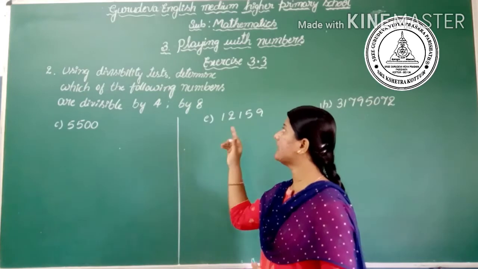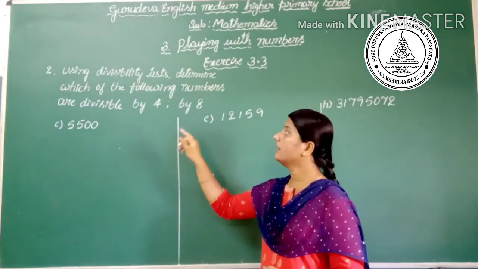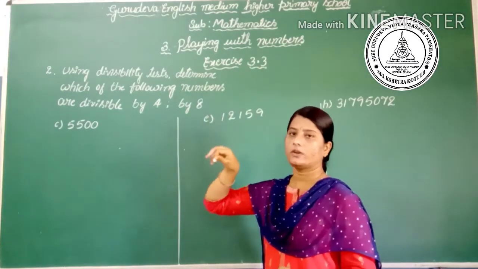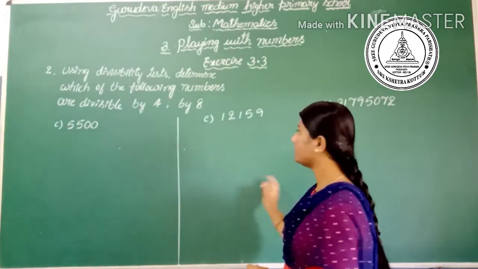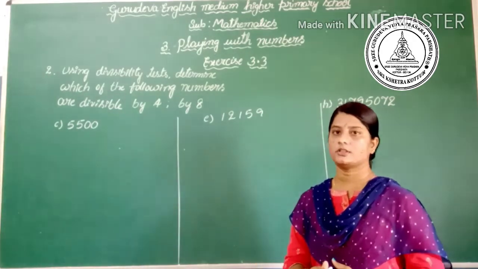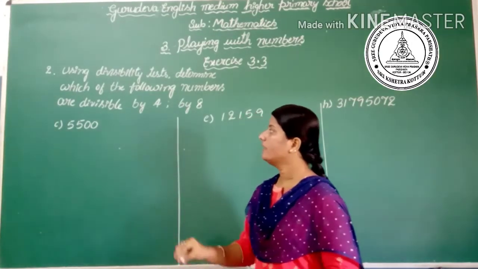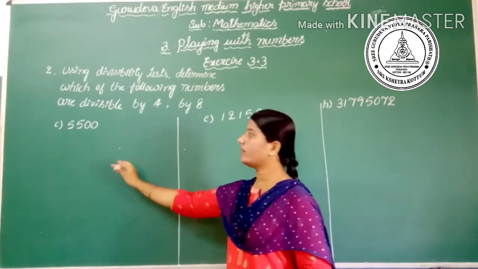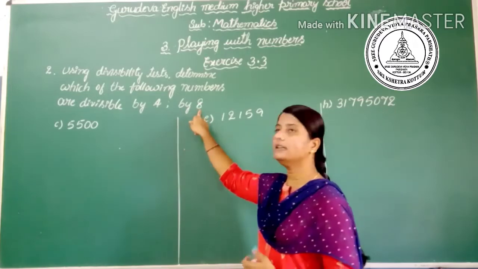Using divisibility test, determine which of the following numbers are divisible by 4 and by 8. In the second way, they are given 10 problems. Here I have taken 3 questions. Then the first question, C, is 5500. We have to check whether the number is divisible by 4 and by 8.